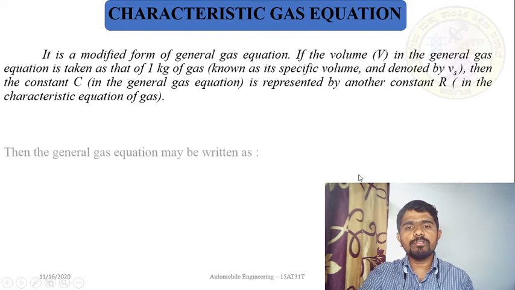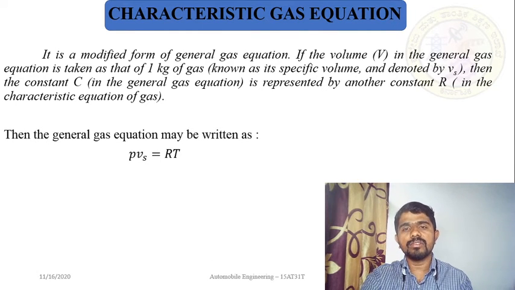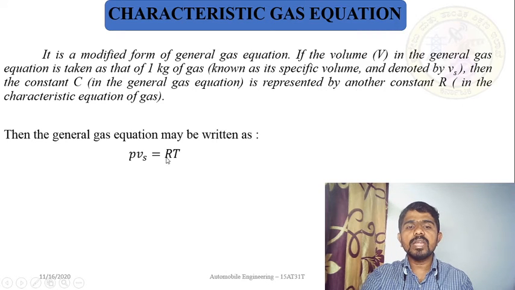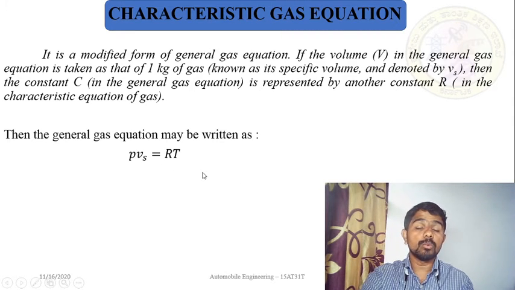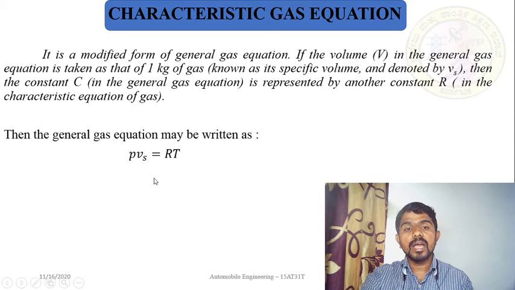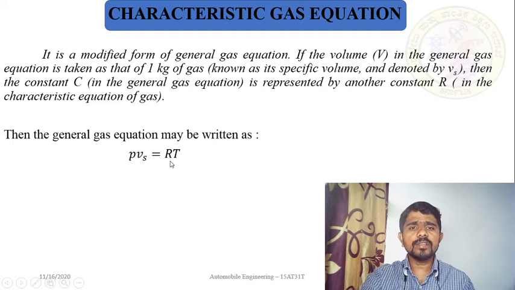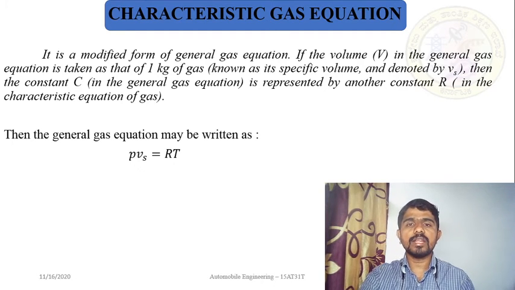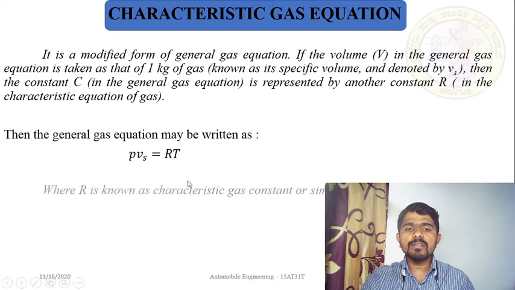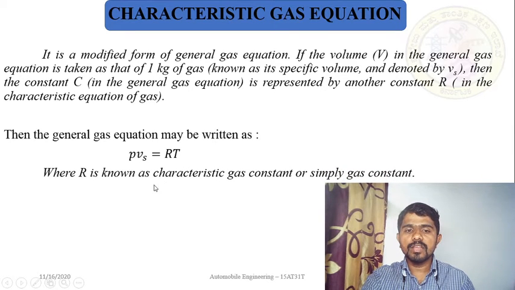Based on this modification, I can rewrite the general gas equation as PVs is equal to RT. It was PV is equal to CT, and I am rewriting that equation in the form of specific volume and constant R, that is PVs is equal to RT. This is a modified version of the general gas equation, where R is known as the characteristic gas constant, or simply the gas constant.